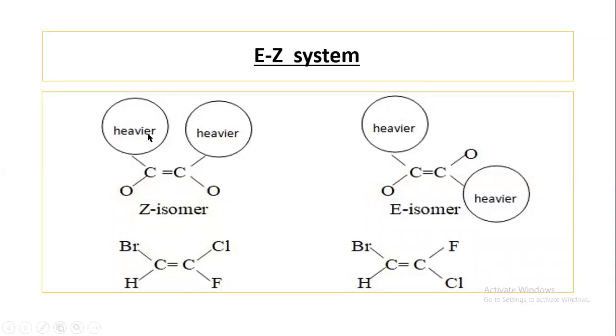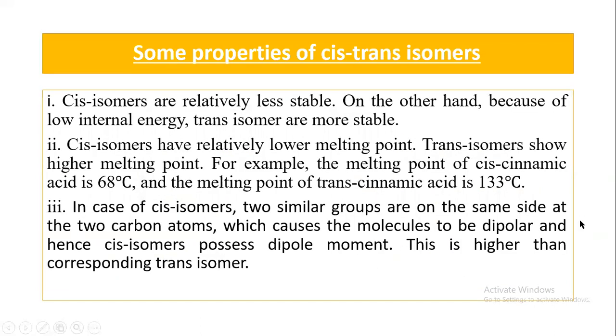Here, heavier groups are present at the same side, so it is the Z isomer, and here heavier groups are present at opposite sides, so it is the E isomer. Here the atomic mass of bromine and chlorine is heavier compared to hydrogen and fluorine. These two heavier atoms are present on the same side, so it will be the Z isomer. And in this case, the two heavier atoms, bromine and chlorine, are present on opposite sides, so the name of this isomer is the E isomer.